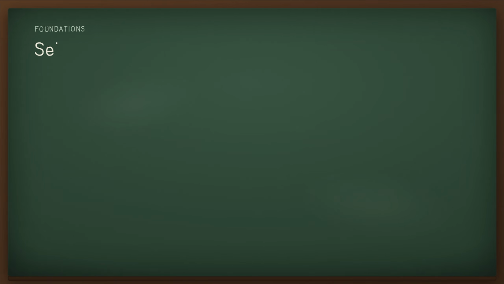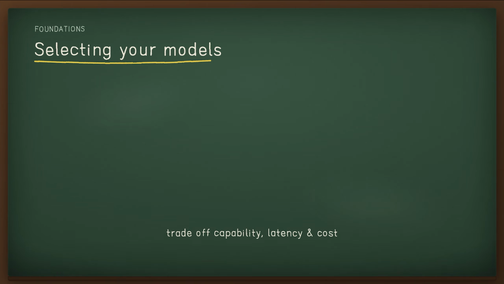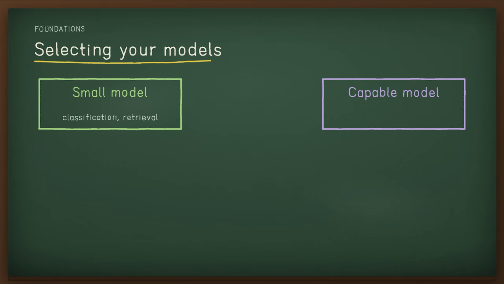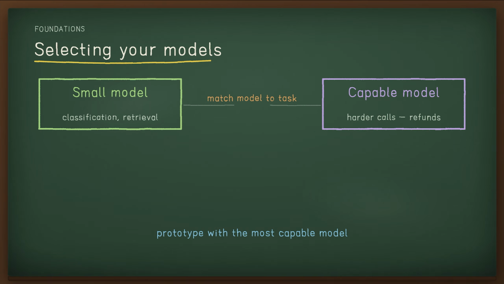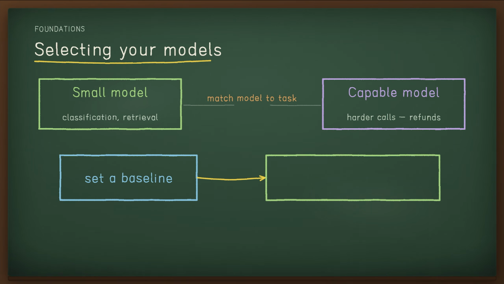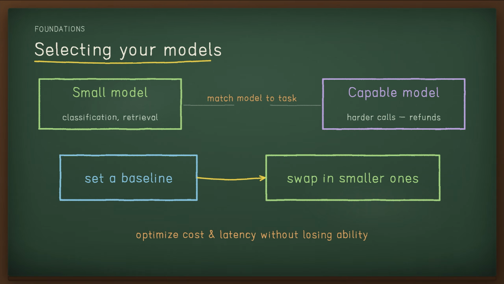Different models trade off capability, latency, and cost, and you can use different models for different tasks. Not every task needs your smartest model. A simple classification might use a small, fast model, while approving a refund benefits from a more capable one. A good approach: prototype with the most capable model to set a baseline, then swap in smaller models to see where they still hold up, optimizing cost and latency without limiting ability.